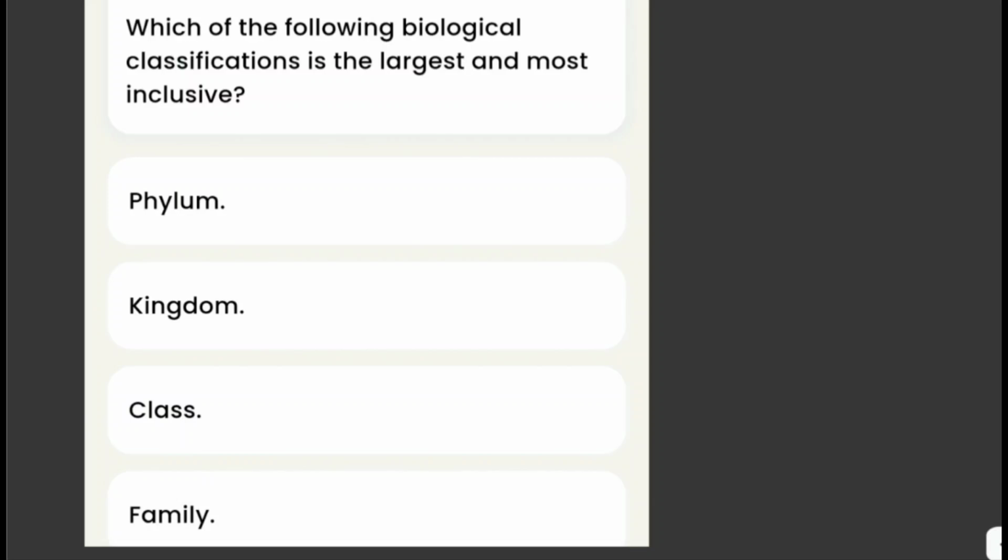Now, before we answer this question, let's define what a biological classification is. A biological classification is also known as taxonomy. This is the scientific system of categorizing and naming living organisms based on their shared characteristics and evolutionary relationships.